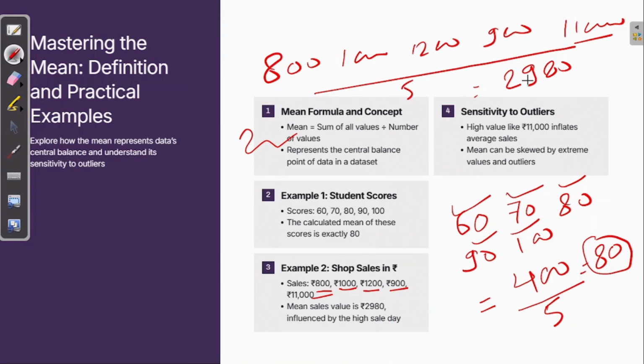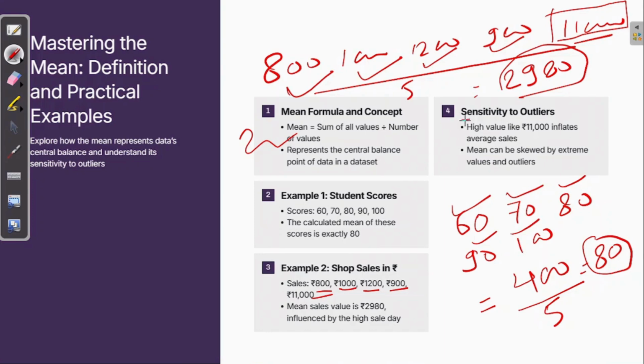But can you see that the actual value of the sales in that particular shop is not this? Because you can see that the first day we were at 800, then we were at 1000, then 1200, then 900. Suddenly one outlier value came and it changed the entire average, right? The average value is right, but is it actually representing the sales of every day for that shop? The answer is no. Why?